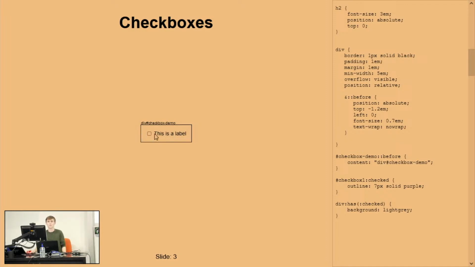There's still a few problems. We have this checkbox, which looks a little bit ugly for a button. And if we click up here, it doesn't work, only on the checkbox and the label. So let's fix those two issues now. The first thing to do with the button is we can just set inputs, and I'll even be very specific and say our checkboxes display none. Hey, we've hidden it, but it still works as a button.